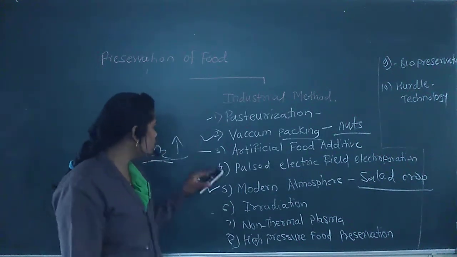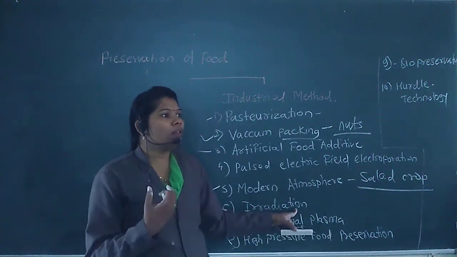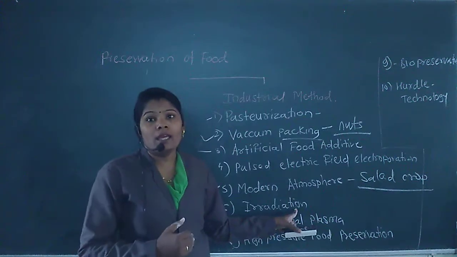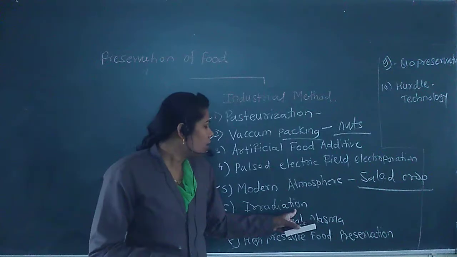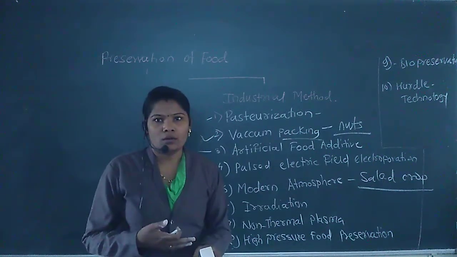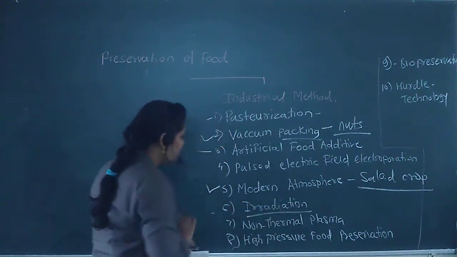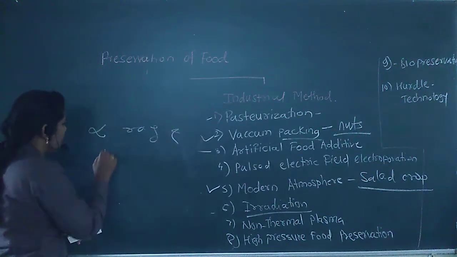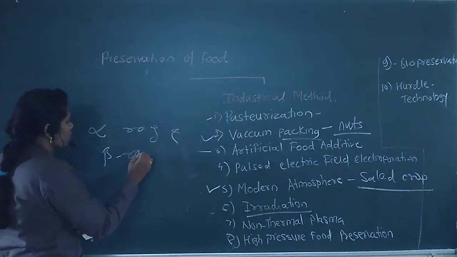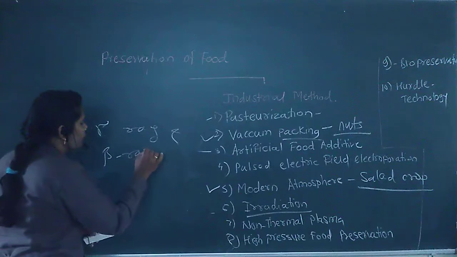In that process, mostly this technique is used to kill microorganisms by irradiation, where the food is exposed to rays. Here we use alpha rays, beta rays and gamma rays.